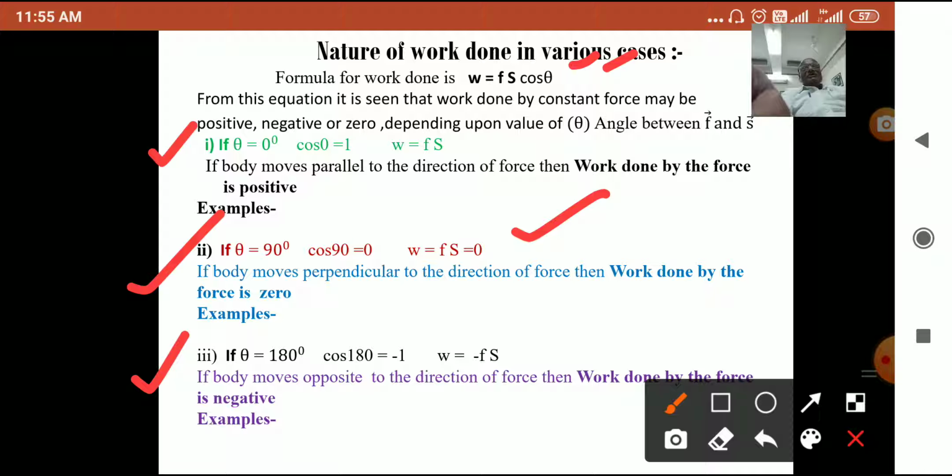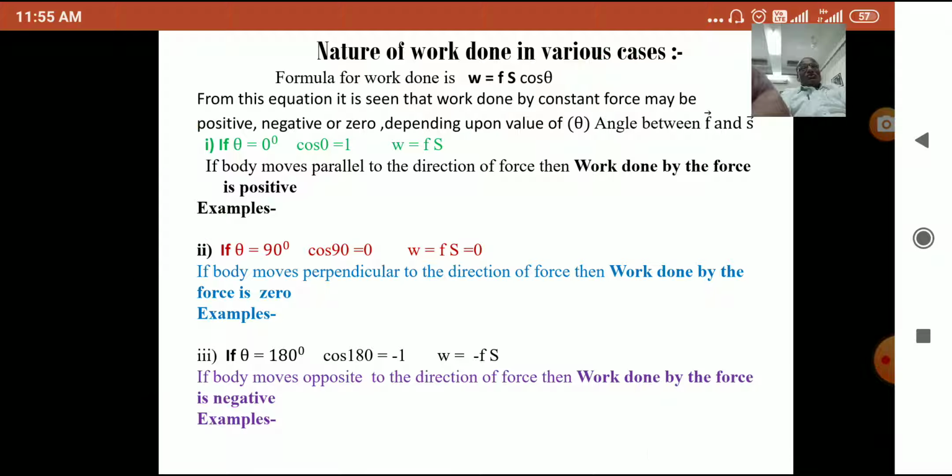So we have seen that the nature of work depends upon the angle: whether it is parallel, angle 0, whether it is perpendicular, angle 90, or when the angle is 180, that is, opposite. So this is about today's lecture. We will stop here and continue in the next lecture. Thank you for this.